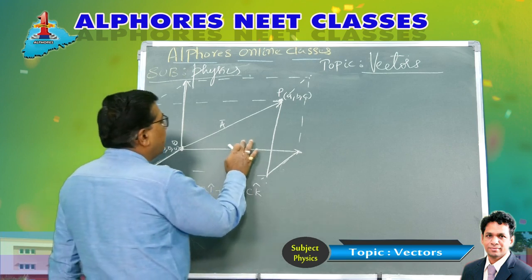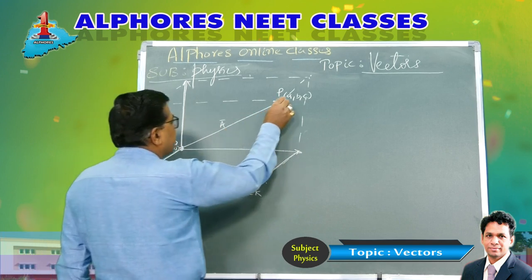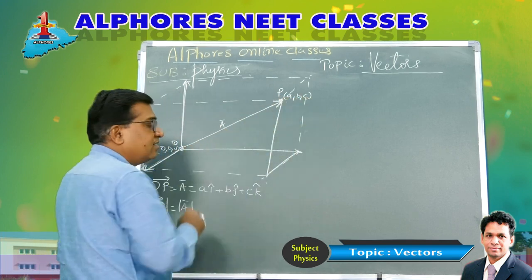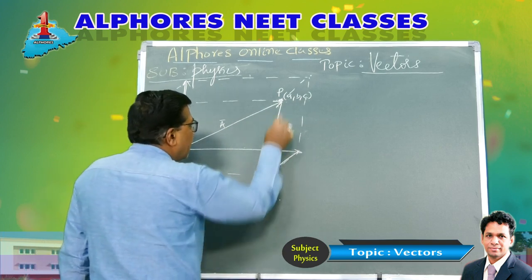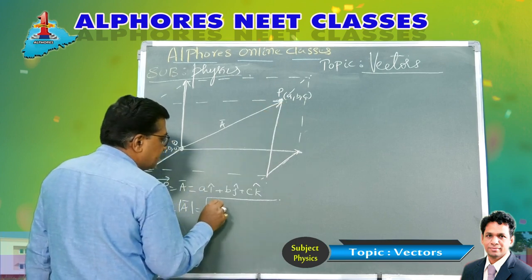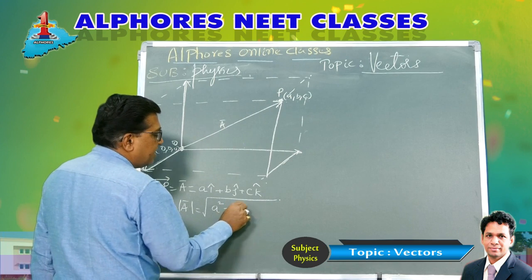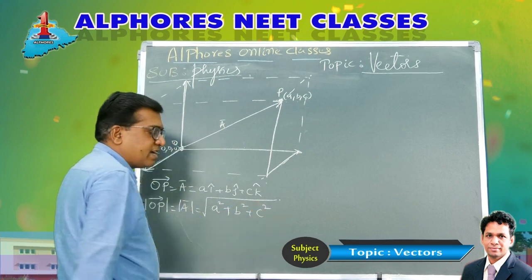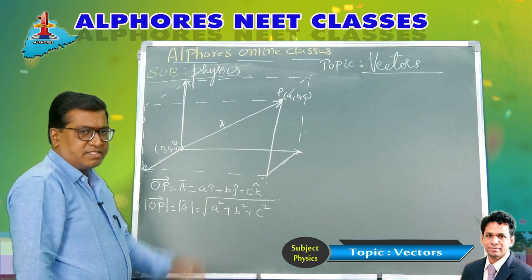Or you can even do it by coordinate geometry. This point is 0, 0, 0. This is A, B, C. Then the length between two points is under root of x2 minus x1 whole square. x2 is A, x1 is 0, so A square. y2 minus y1 whole square, B square. z2 minus z1 whole square, this is C square. So the magnitude is root of A square plus B square plus C square.